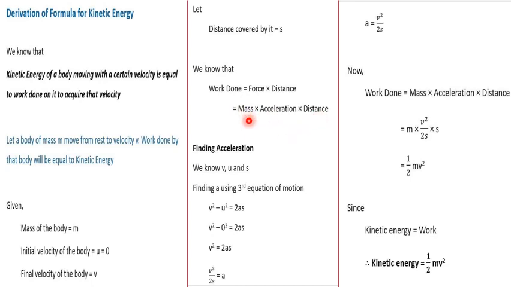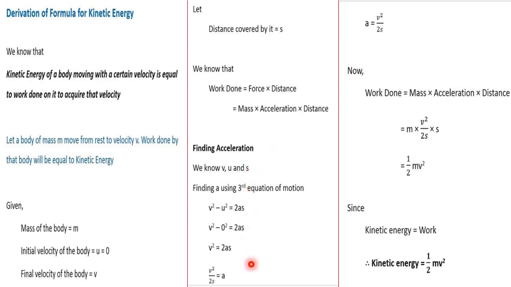Mass is written using the symbol small m. Acceleration is written using the symbol small a, and distance is written using the symbol small s. Now we don't know the values of m and s here, but a, we can write in a different form. So how do we get that different form? We will see that now here.